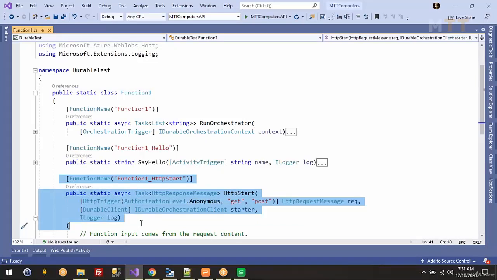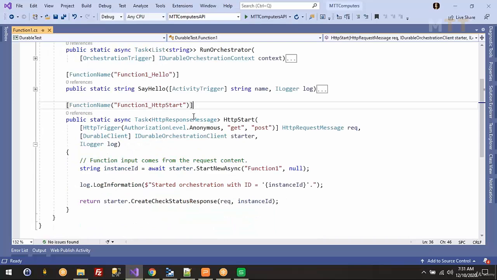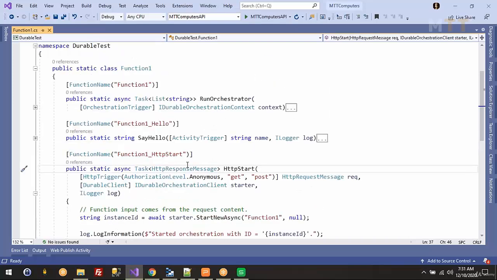Once the payment is completed, success or failure, we just have to make sure it is completed, that payment gateway will call this HTTP URL, and this HTTP URL will start your orchestrator function. Starter dot start the sync.